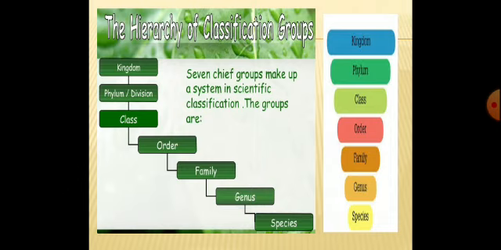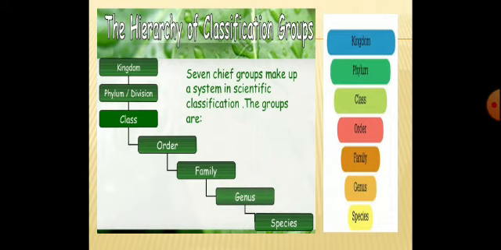We usually depend on the plants for major portion of our food, and then for the shelter, and then for the medicine. So we have a lot of utilities with the plants. So we have to go for the classification.